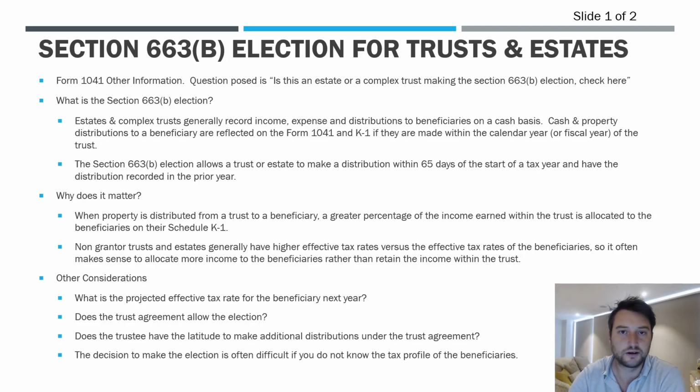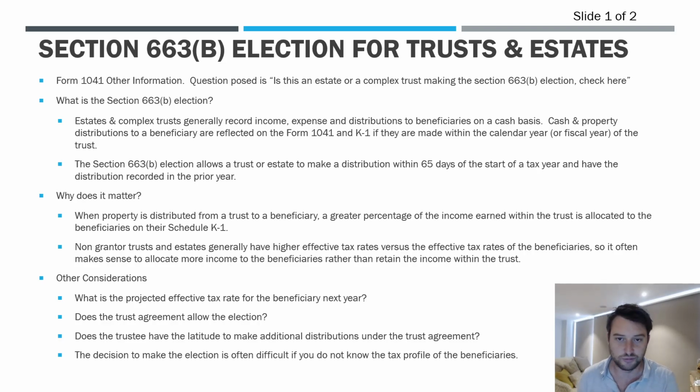So why does this matter and how does it change things? Well, when property is being distributed out of a trust to a beneficiary, effectively what we're doing is we're shifting the income from the trust to the beneficiary. So generally speaking, the more income that is distributed, the more property that's distributed from the trust to the beneficiary, the more income that's being recorded on the beneficiary's tax return and not the trust tax return.